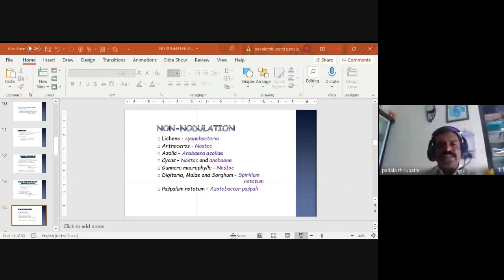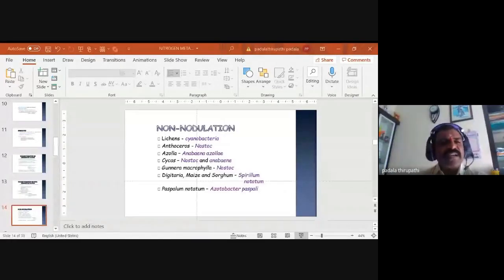This blue-green algae, that is cyanobacteria, cannot produce nodules, but they fix nitrogen from the atmosphere. Then Anthoceras. Anthoceras belongs to Bryophyta. We can also call Anthoceras hornworts. You already studied this in your degree first semester. Anthoceras is associated with Nostoc. The Nostoc, related to blue-green algae, can fix nitrogen from the atmosphere.